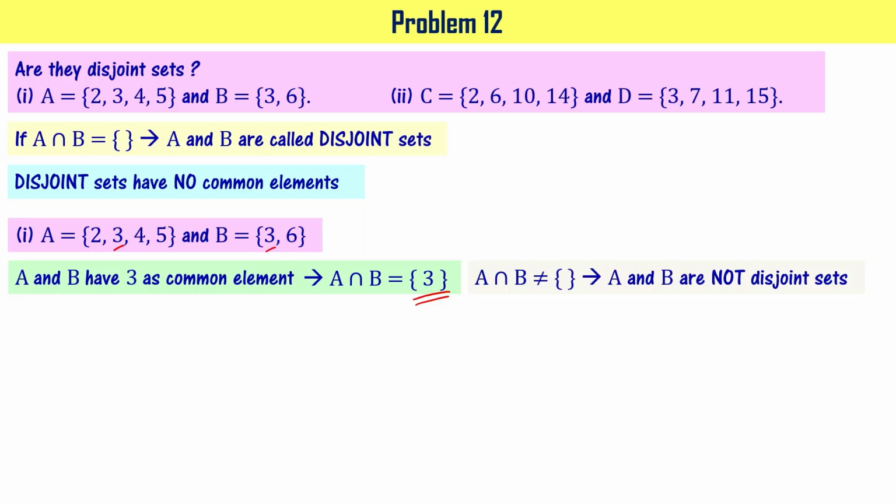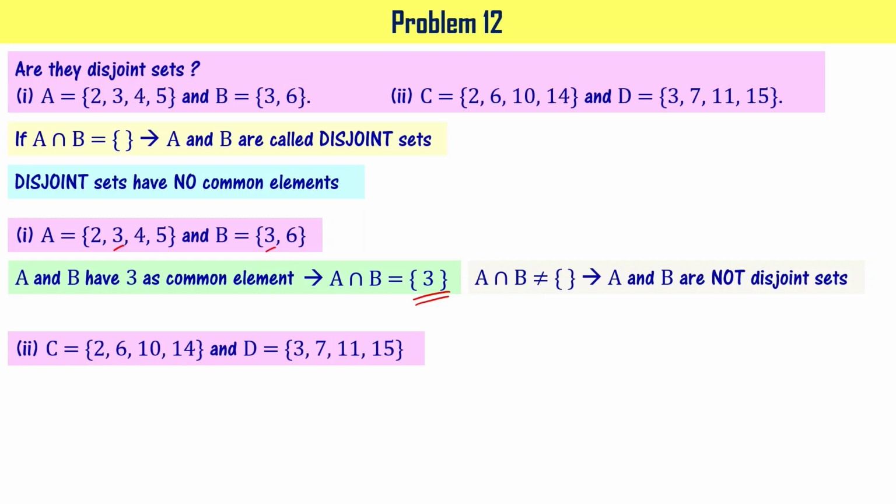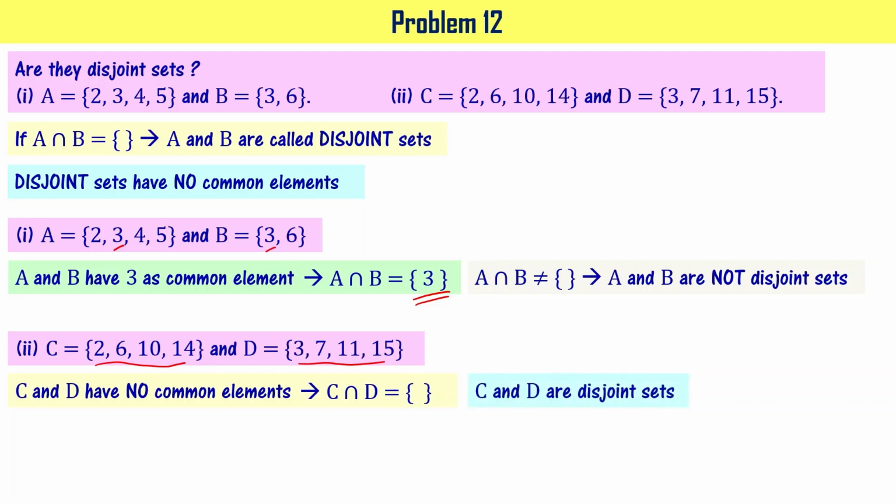You're given C, which contains elements 2, 6, 10 and 14, and D, the set containing elements 3, 7, 11 and 15, right? Now if you observe, all these numbers are even numbers. All these numbers are odd numbers, right? So they have no common elements. Hence, we say that C intersection D is a null set or empty set. Hence, C and D are called disjoint sets. Please note this.